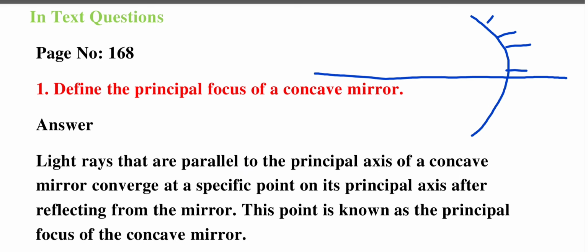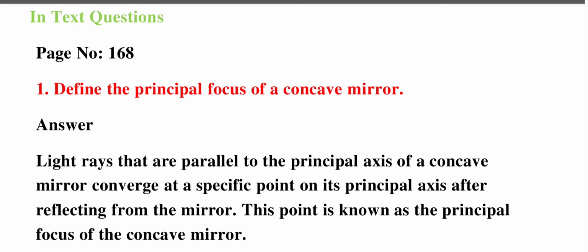So if they ask you to define the principal focus of a concave mirror in the exam, say that light rays parallel to the principal axis of a concave mirror, after reflection, will meet at one specific point on the principal axis. That specific point we call the principal focus. We will move on to the next question.